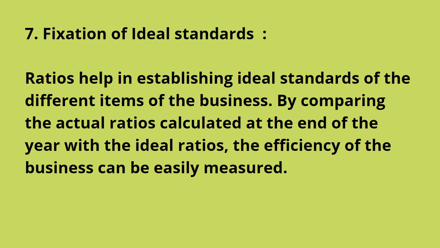Point number 7, fixation of ideal standards. Ratios help in establishing ideal standards of the different items of the business. And now see, the comparison has been done by comparing the actual ratios calculated at the end of the year with the ideal ratios. Ideal ratios are the standard ratios. The efficiency of the business can be easily measured. With the help of ideal ratios, then definitely the comparison can be done. With the help of ideal ratios, you can come to know how much hard work is still to be done.